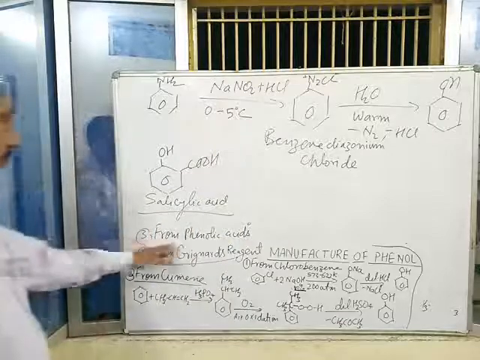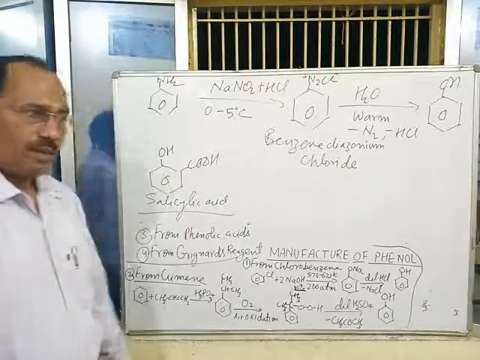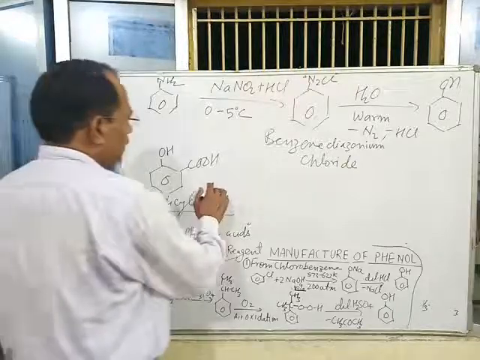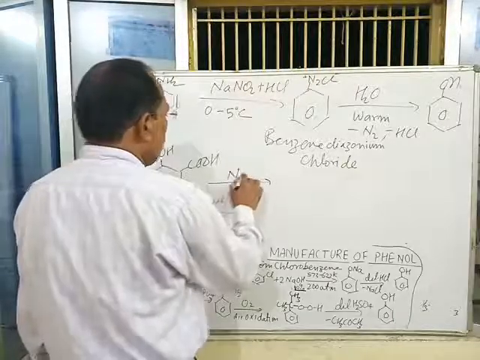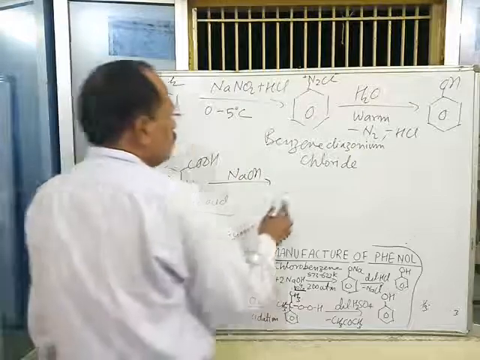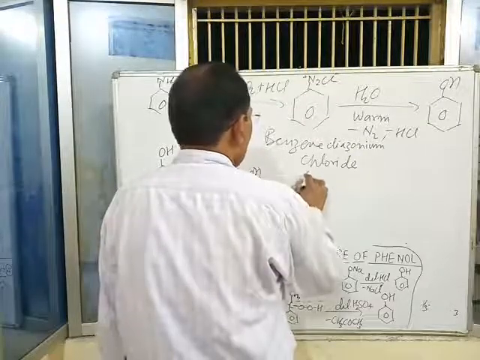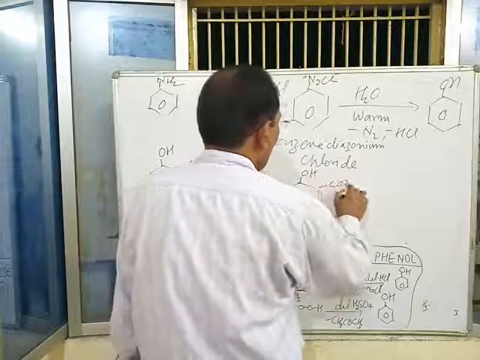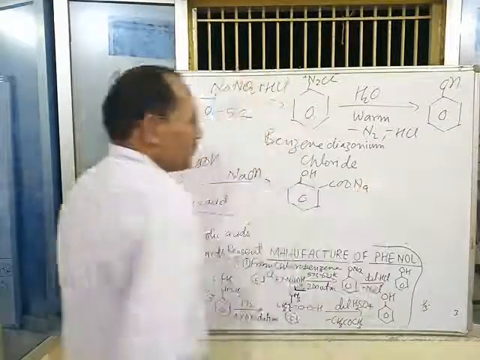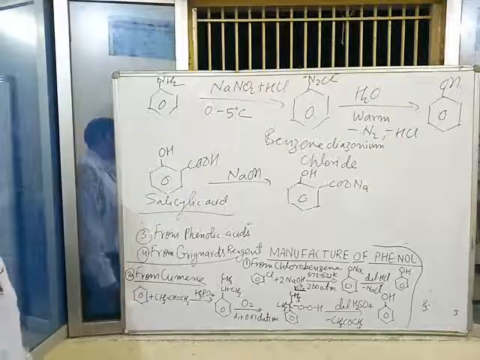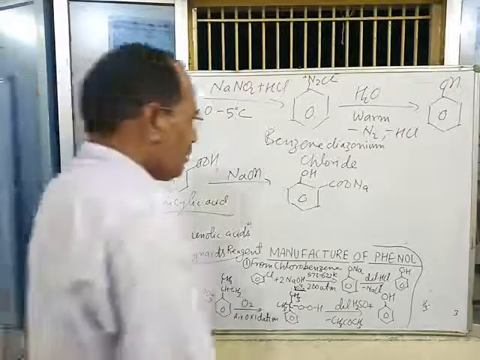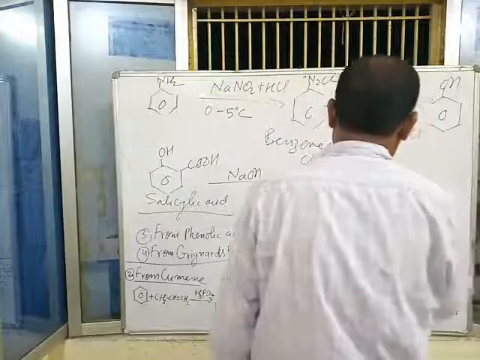This is an example of phenolic acid. When salicylic acid is treated with NaOH, sodium salicylate is obtained, which on decarboxylation gives phenol.